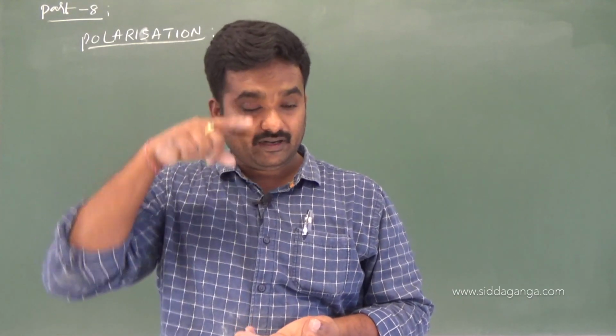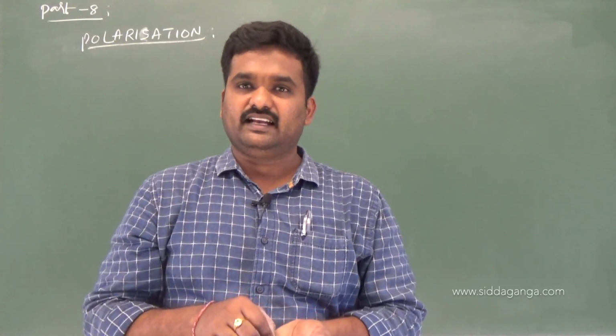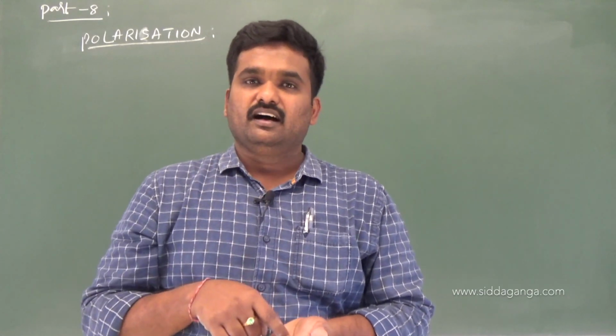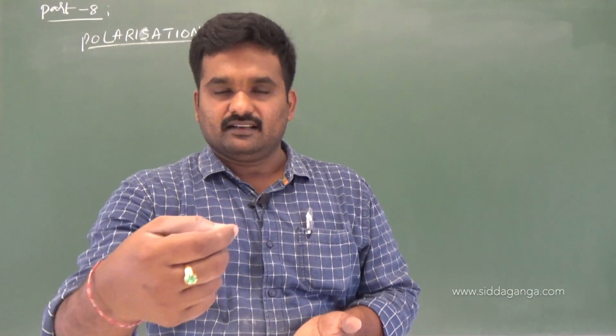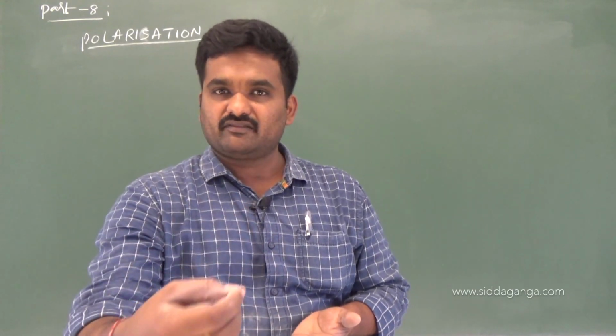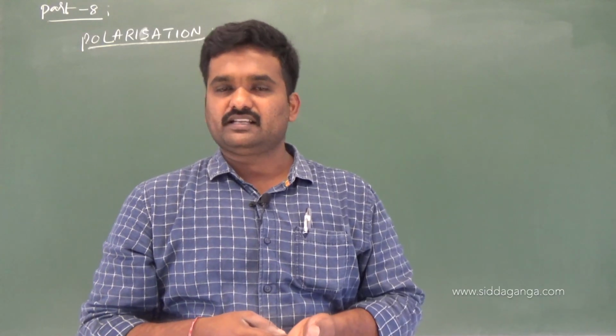Direction of light is perpendicular to both the planes. For example, if one particle is vibrating along the x axis, and one along the y axis, the direction of propagation of that electromagnetic wave, that is the speed of light, will be along the z direction.